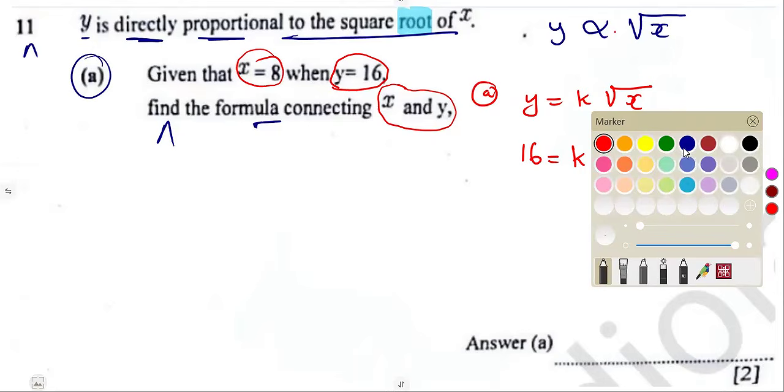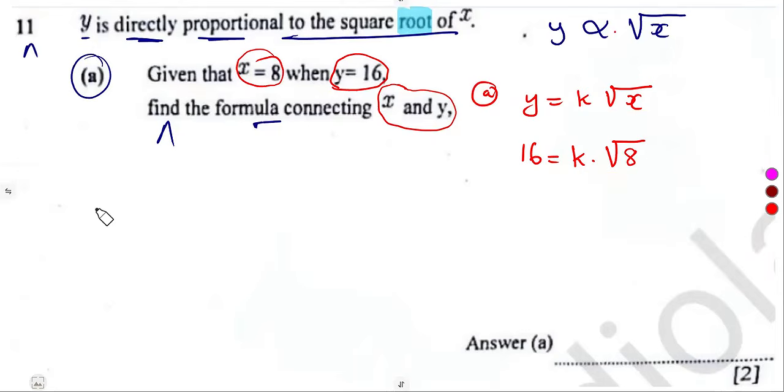But we can have this one simplified in surd form. Remember, square root of 8, that will be 4 times 2.